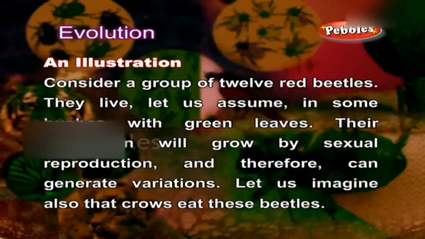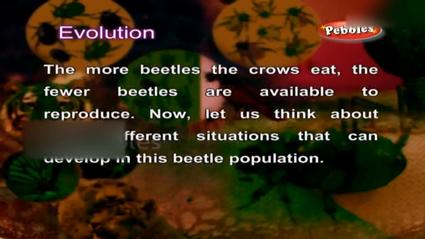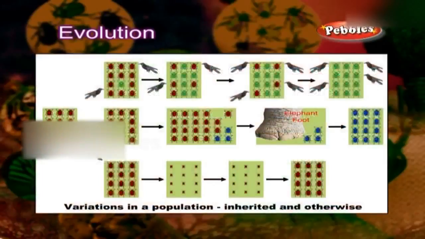Their population will grow by sexual reproduction and therefore can generate variations. Let us imagine also that crows eat these beetles. The more beetles the crows eat, the fewer beetles are available to reproduce. Now let us think about some different situations that can develop in this beetle population.